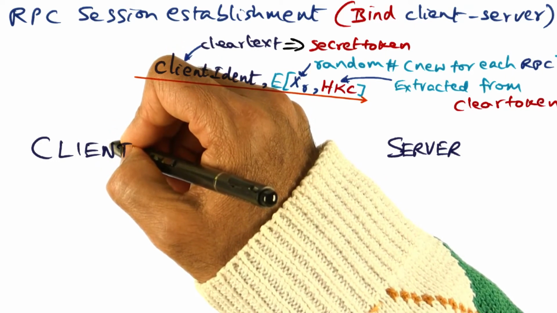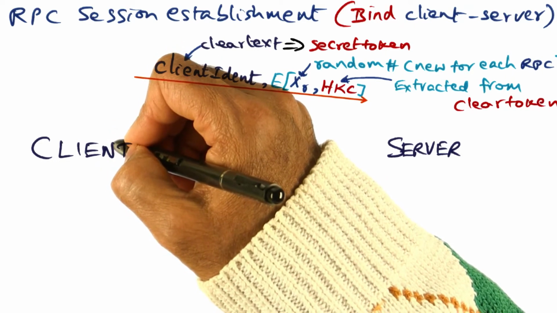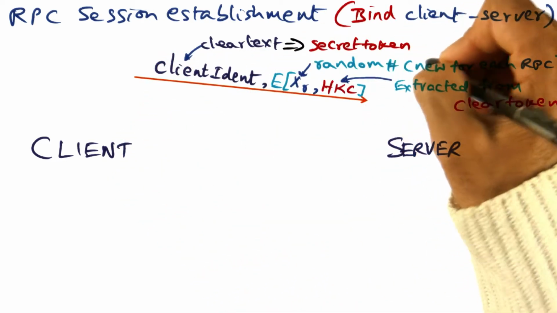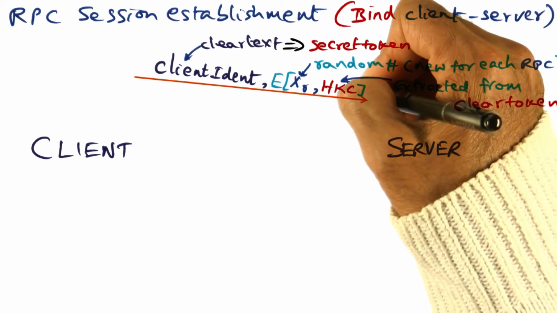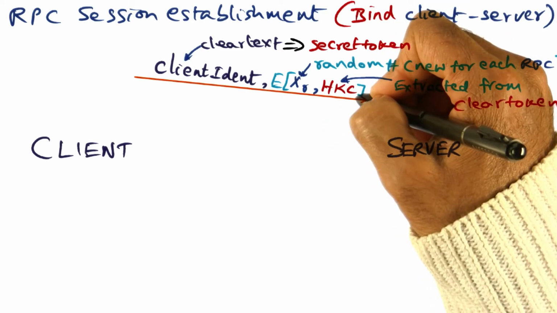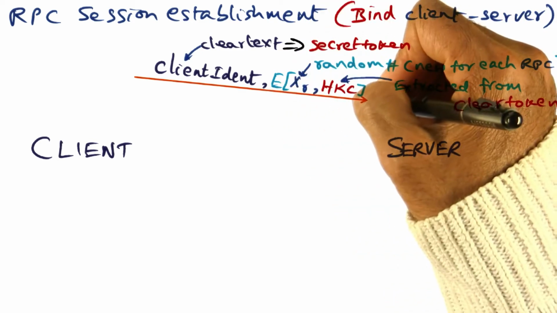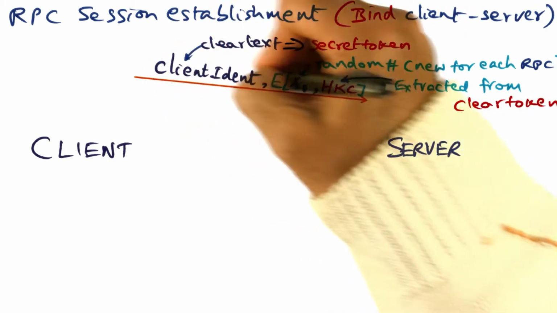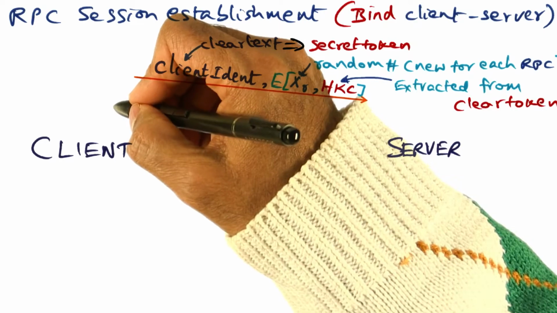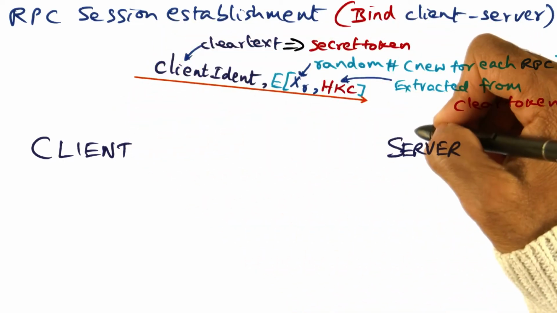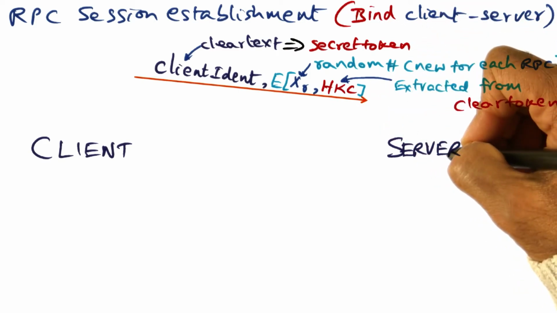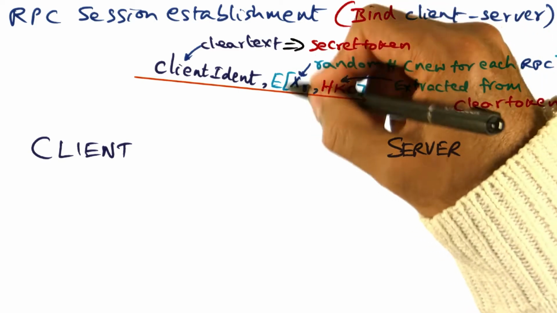Every time it wants to establish a new RPC session within a login session, it creates a new random number and encrypts it using the handshake key. That's the ciphertext, and the secret token is the client ID, and that's the message that goes from Virtue to Vice, the server. So when this message arrives at the server, how will the server decrypt this message?